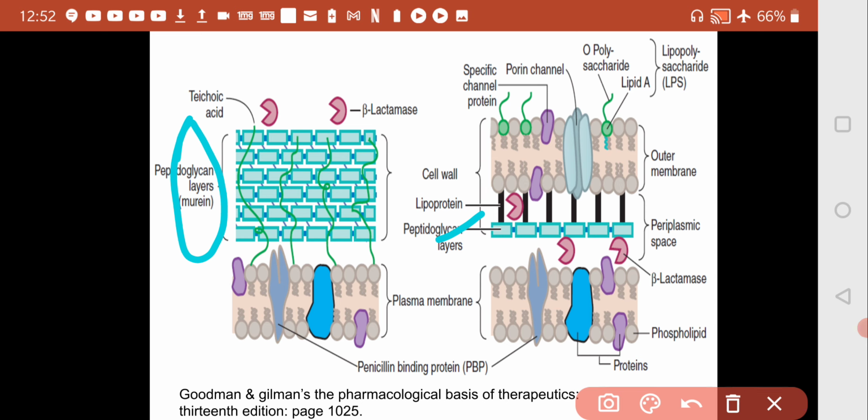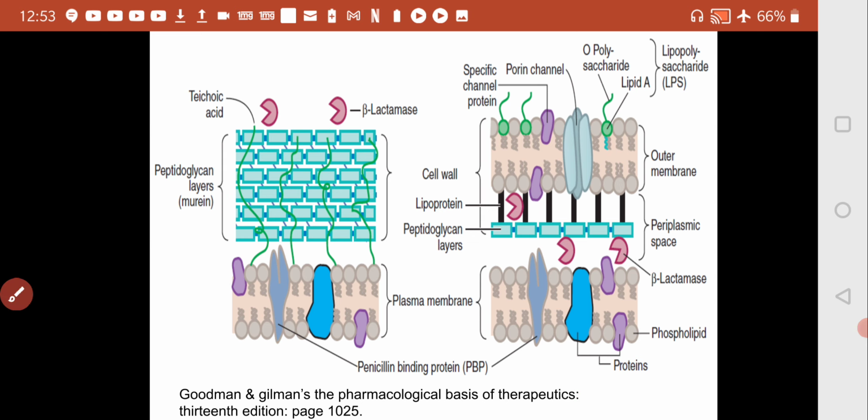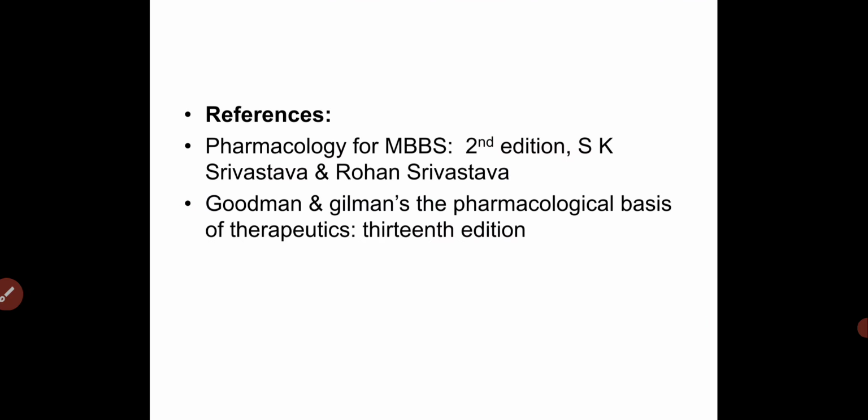Also there is a lipoprotein layer in gram-negative bacteria, but it is not present in gram-positive bacteria. So, penicillin G particularly inhibits gram-positive organisms, but does not inhibit gram-negative organisms.